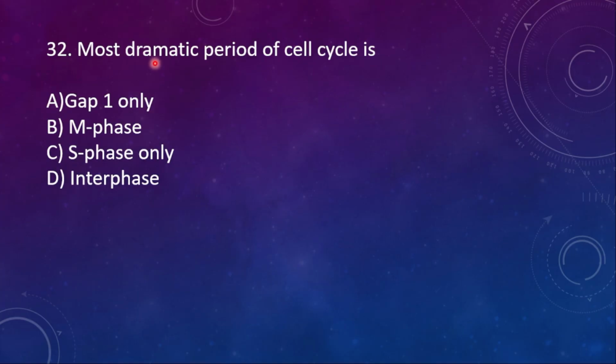32. Most dramatic period of cell cycle is A. Gap 1 only, B. M phase, C. S phase and then D. interphase. So here the right option is B. M phase. It is the dramatic period of the cell cycle because it changes very fast. The cell is going to change its physical condition.